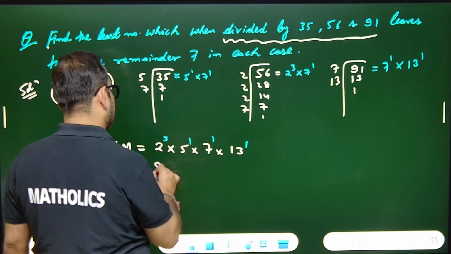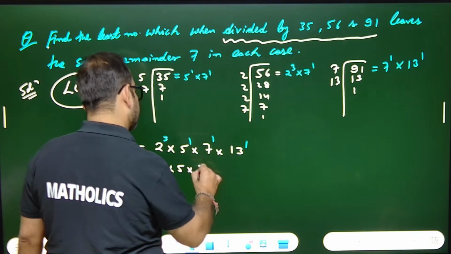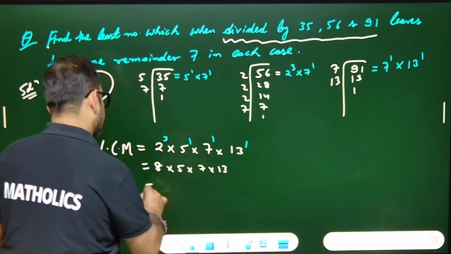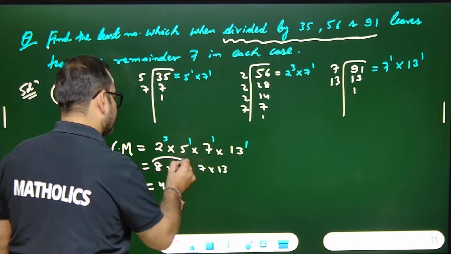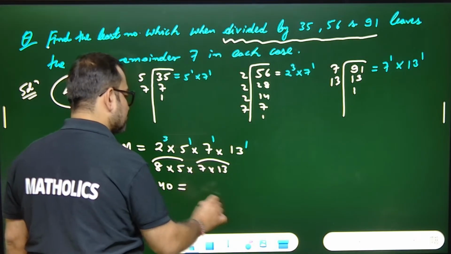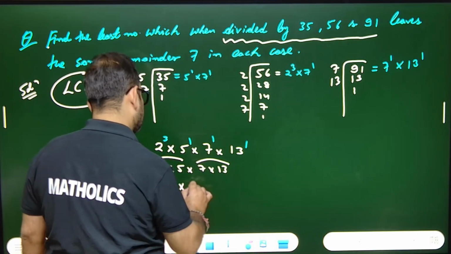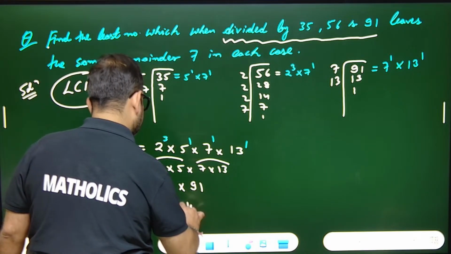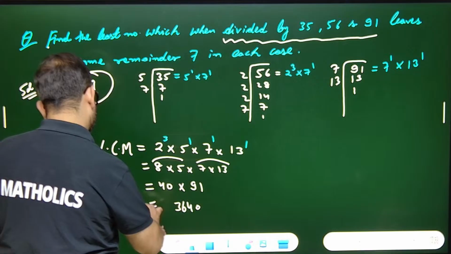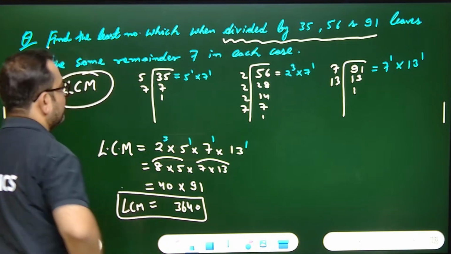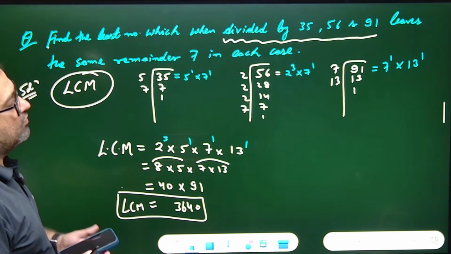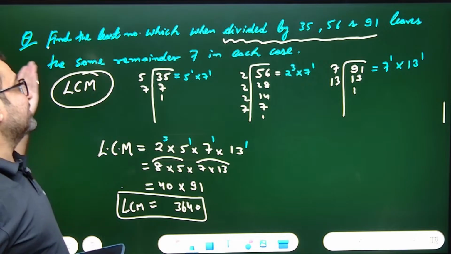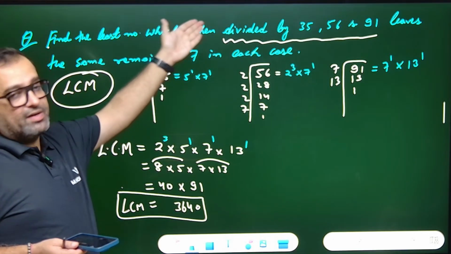So it is nothing but 8 into 5 into 7 into 13. So 8 5s are 40. Multiply both of these and both of these. 13 7s are 91. When you multiply this, you get 4 ones are 4, 3640. So LCM equals 3640. Yes or no? Now I have to find a number which leaves remainder 7 when divided by this.